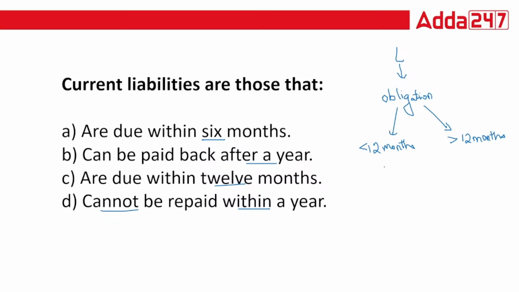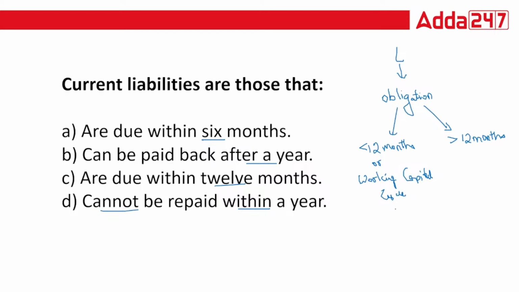In case it is less than 12 months, or within a working capital cycle, you are going to repay it.